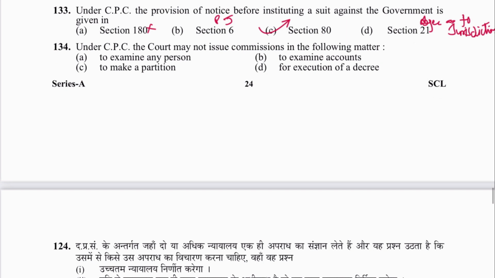Next 134. Under CPC the court may not issue commission in which of the following matters: to examine person, to examine accounts, for execution of decree, to make partition. For execution of a decree, commissions will not be issued. And the provision for commissions is in section 75 and order 26.